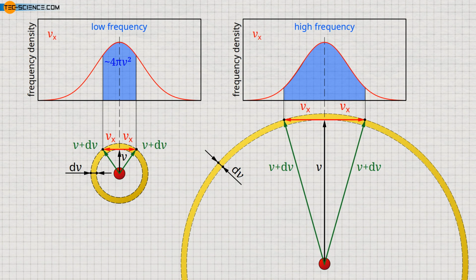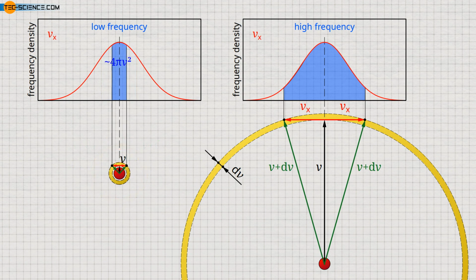Now it also becomes clear why an extremely small speed is almost non-existent according to the Maxwell-Boltzmann distribution. Because this would mean that the velocity components should also vary only in an extremely small range. The probability that such a narrow speed range exists is extremely small. This is shown by the much narrower area under the frequency density function. In the limiting case, when the speed becomes zero, the x component should in principle not vary at all. The probability that this is the case is zero. Therefore, there are no molecules in a gas with a speed of zero.